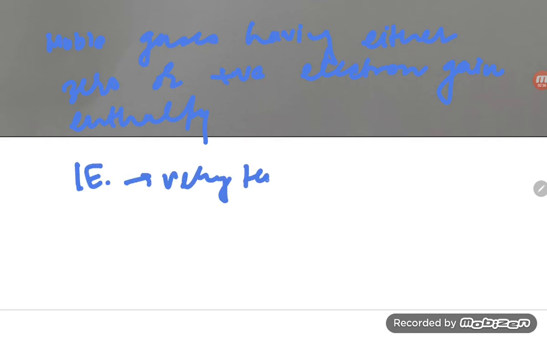Noble gases have either zero or positive electron gain enthalpy, and their ionization potential is very high. Why, student? Due to stable configuration.